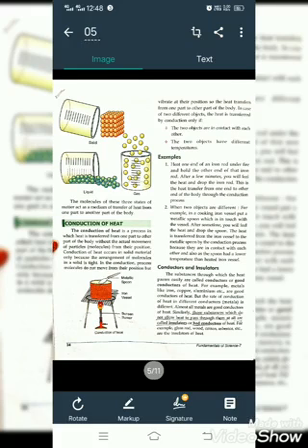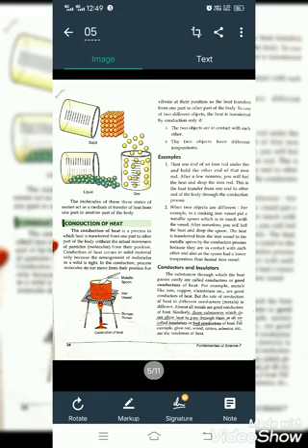Now move to the next page. This shows the arrangement of molecules. First is solids, after that liquid and gas. Look at this picture. In solids, molecules are very tightly packed. In liquids, molecules are free but less than in gas, and in gas the molecules are totally free.